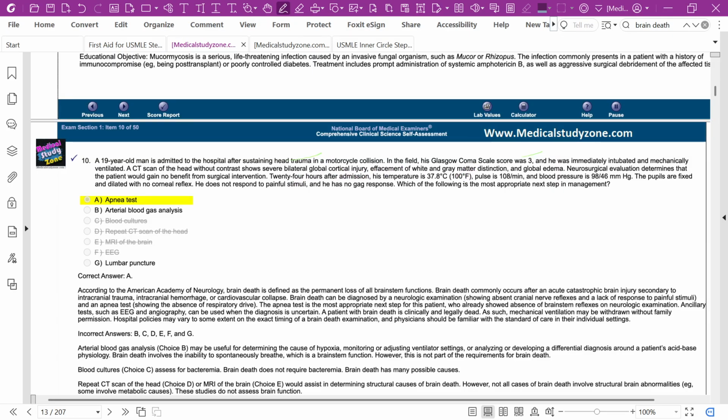His temperature is 100, pulse okay, BP low. Pupils are fixed and dilated with no corneal reflex, no brainstem reflex. He does not respond to painful stimuli, no gag response. He does not respond to any sort of painful stimuli. What is the most appropriate next step in the management of no brainstem reflex?